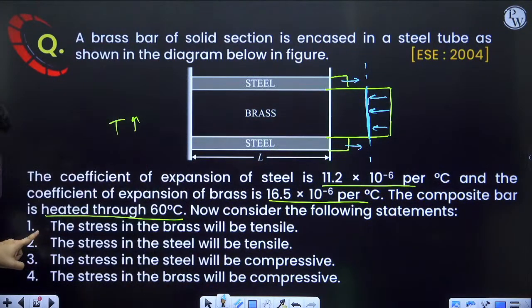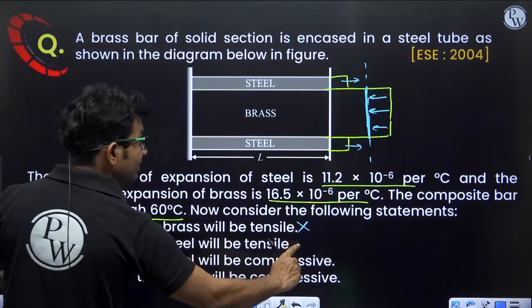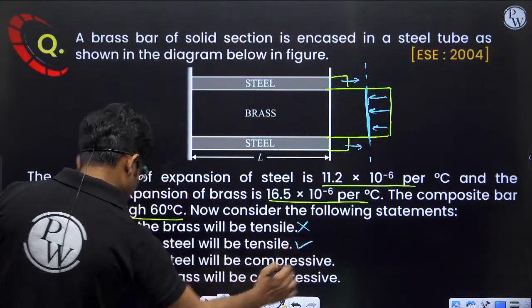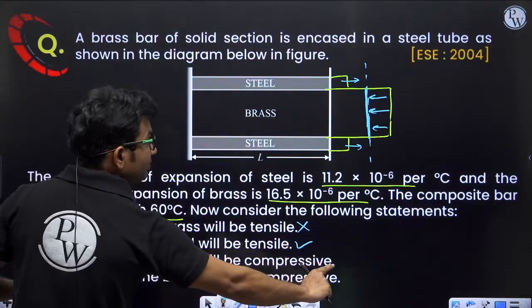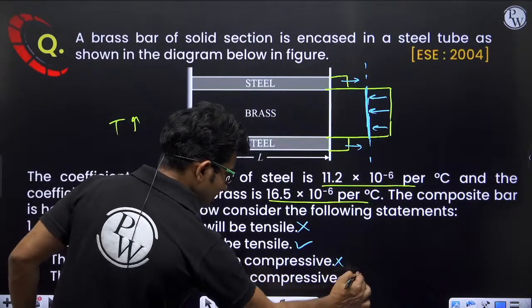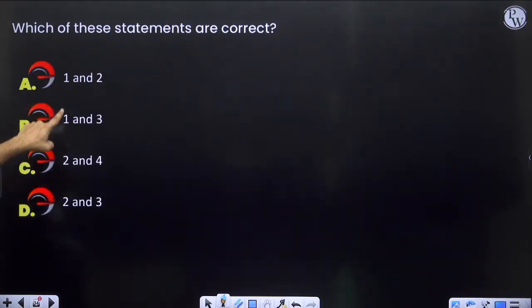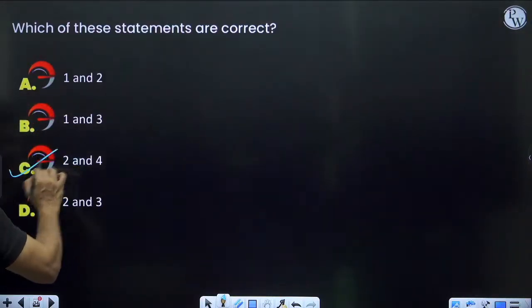So stress in the brass will be tensile. Wrong. Stress in the steel will be tensile. Yes. Stress in the steel will be compressive. No. Stress in the brass will be compressive. Yes. So 2 and 4 will be the correct. 2 and 4, option C is the correct answer.